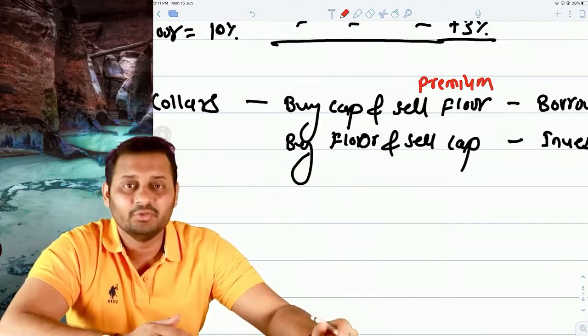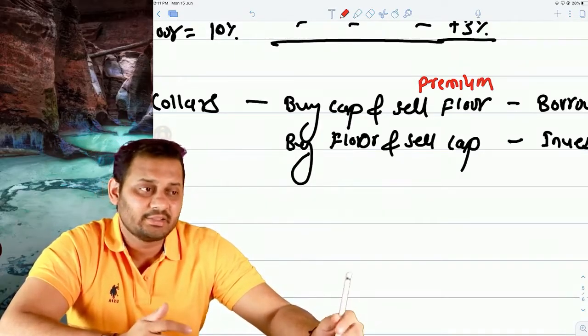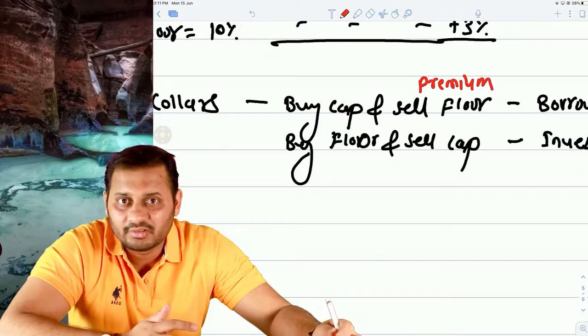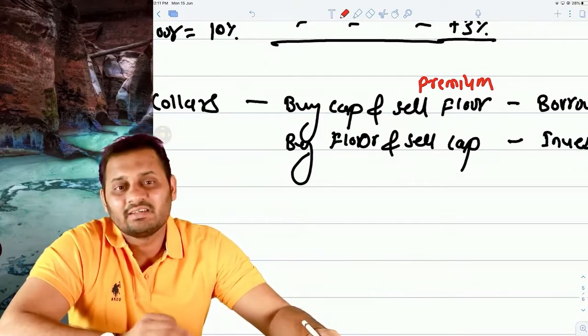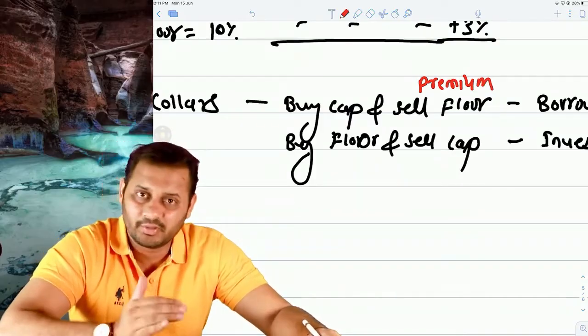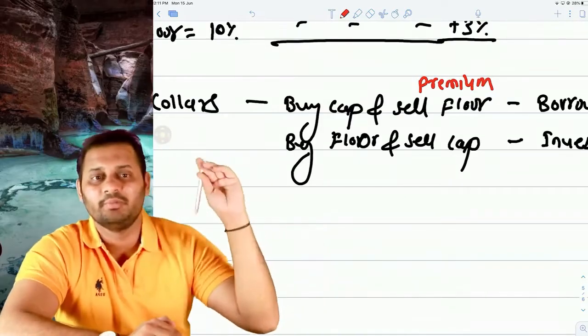Insurance companies sell you the insurance, and they estimate that the accident is not going to happen, and you have lost the premium. That's how it happens. So these are the three concepts: cap, putting an upper limit; floor, putting a lower limit; and collar means this.